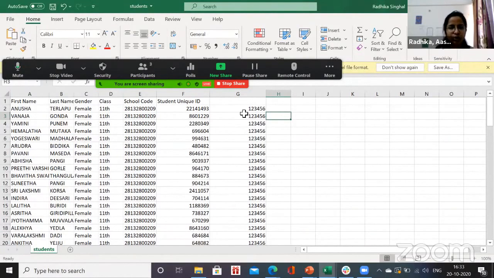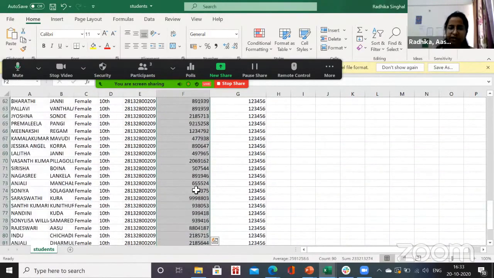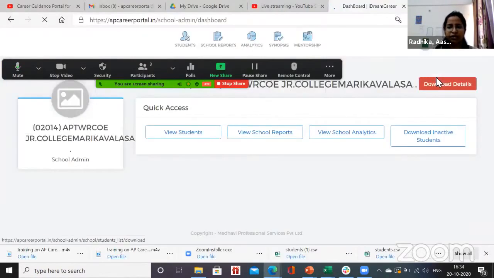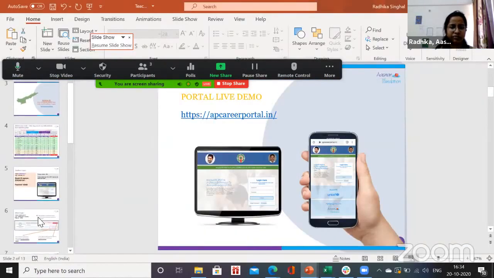But even if you don't want to do all this process, and you want to tell your students what their unique ID is, this ID should be available in the school database. This is something that the government has given us, and we have created IDs. For the remaining students, we will be creating the IDs. But this is not known to the teachers or the school system. The school system should already have this student unique ID. But even if you want to check from our system, from the portal, this is how you can check. I will just explain the process again using this, because I'll be sharing this slide with you.